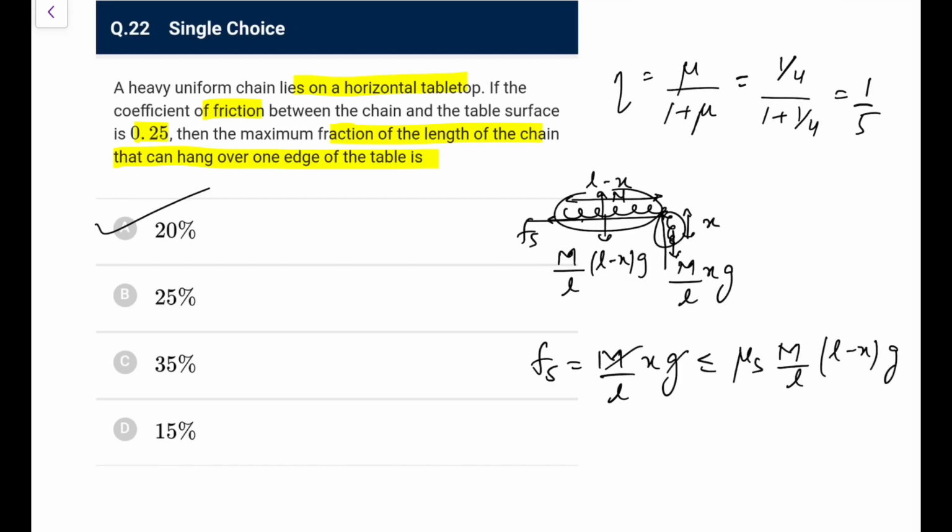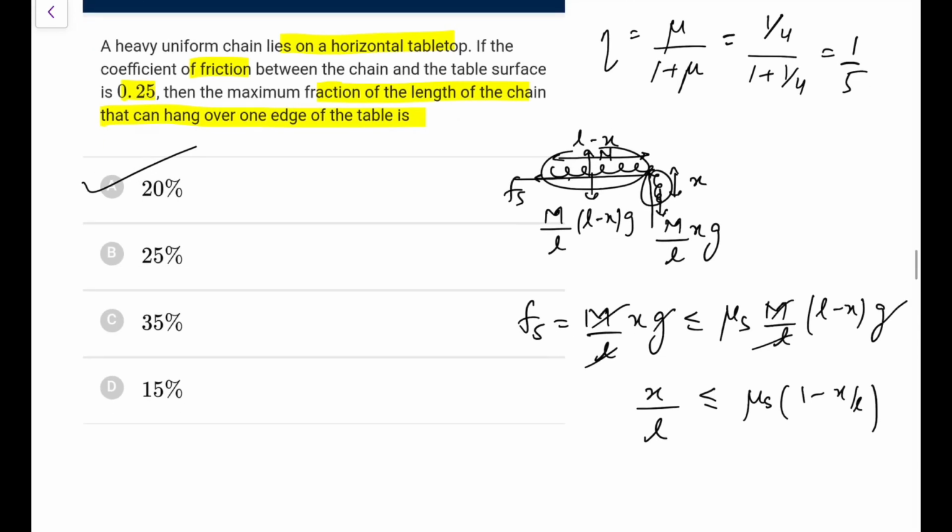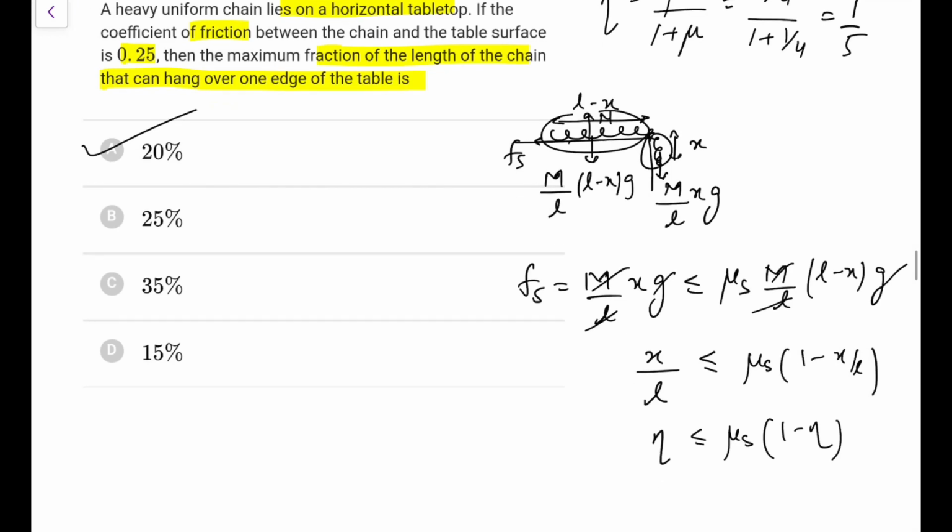So this mg by L goes. So what we have, if we take that fraction as x by L, so divide both sides by L or keep it x by L. x by L should be less than or equal to mu s into (1 minus x by L). That is the fraction. Let's call it eta. So eta should be less than or equal to mu s (1 minus eta). So you directly get eta should be less than or equal to mu s upon 1 plus mu s.